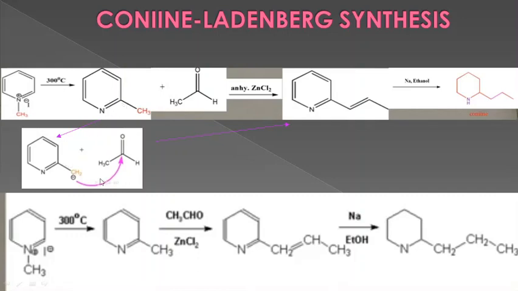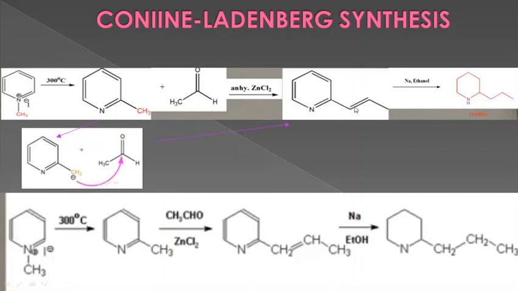Then it converts into this carbanion, and the second step is the carbonyl reaction. A nucleophilic addition reaction takes place with acetaldehyde, the nucleophile reacting at the carbonyl carbon of acetaldehyde, and then it undergoes dehydration in the presence of anhydrous zinc chloride, resulting in the formation of 2-propenylpyridine. Here this is the aromatic ring, and here is the olefinic double bond.